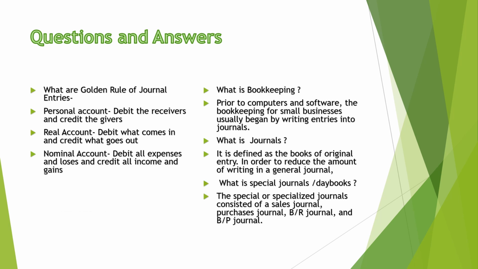Now come to the next part. What are the golden rules of journal entry? Earlier I have already discussed. In accounts we divide all the accounts into three parts. Personal account, where persons are involved like Ram, Syam, Mohan. Under this, debit the receiver and credit the giver. Real account: debit what comes in and credit what goes out. It includes all assets like land, building, plant, machinery, cash, bank, etc. Nominal account: debit all expenses and losses and credit all incomes and gains. So in the nominal account, we record all the expenditures and incomes.